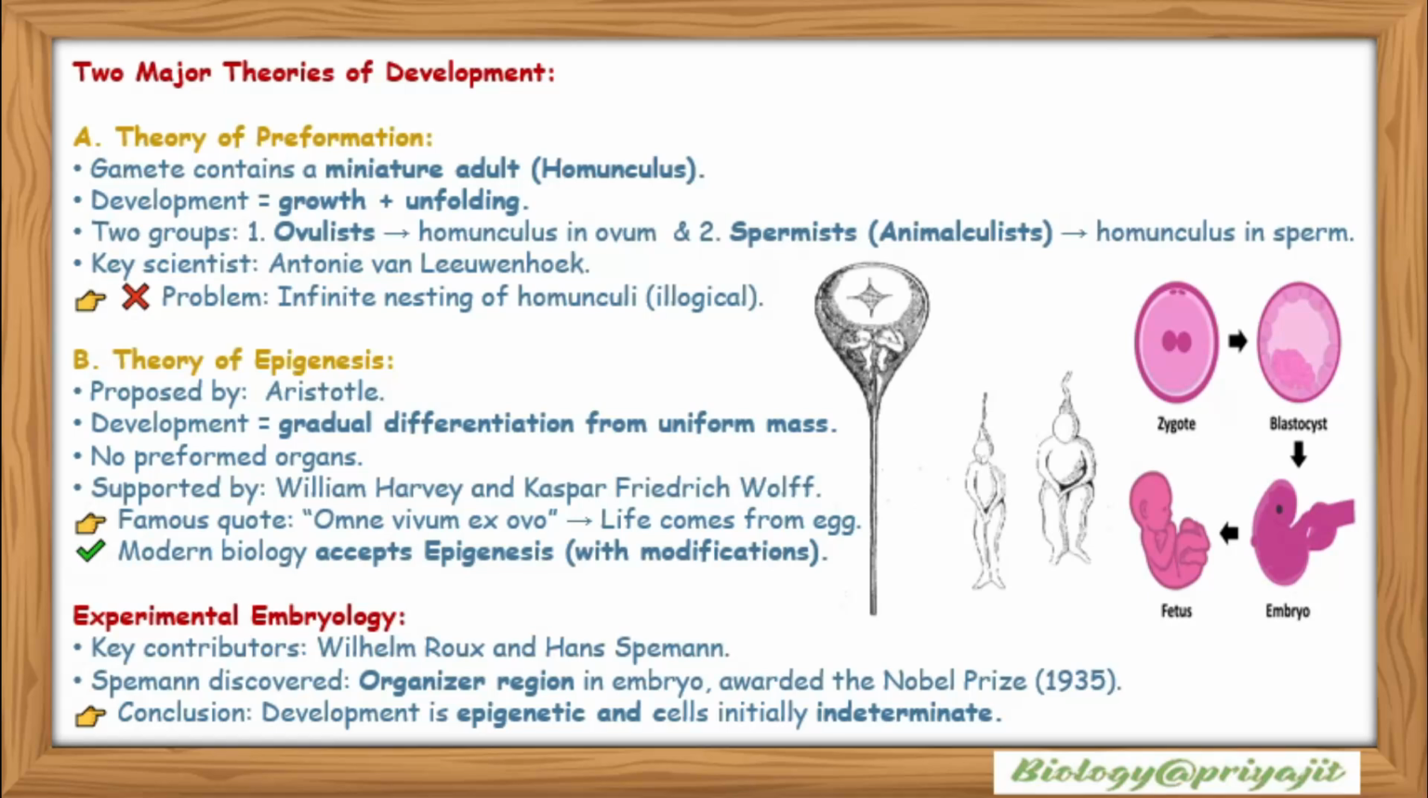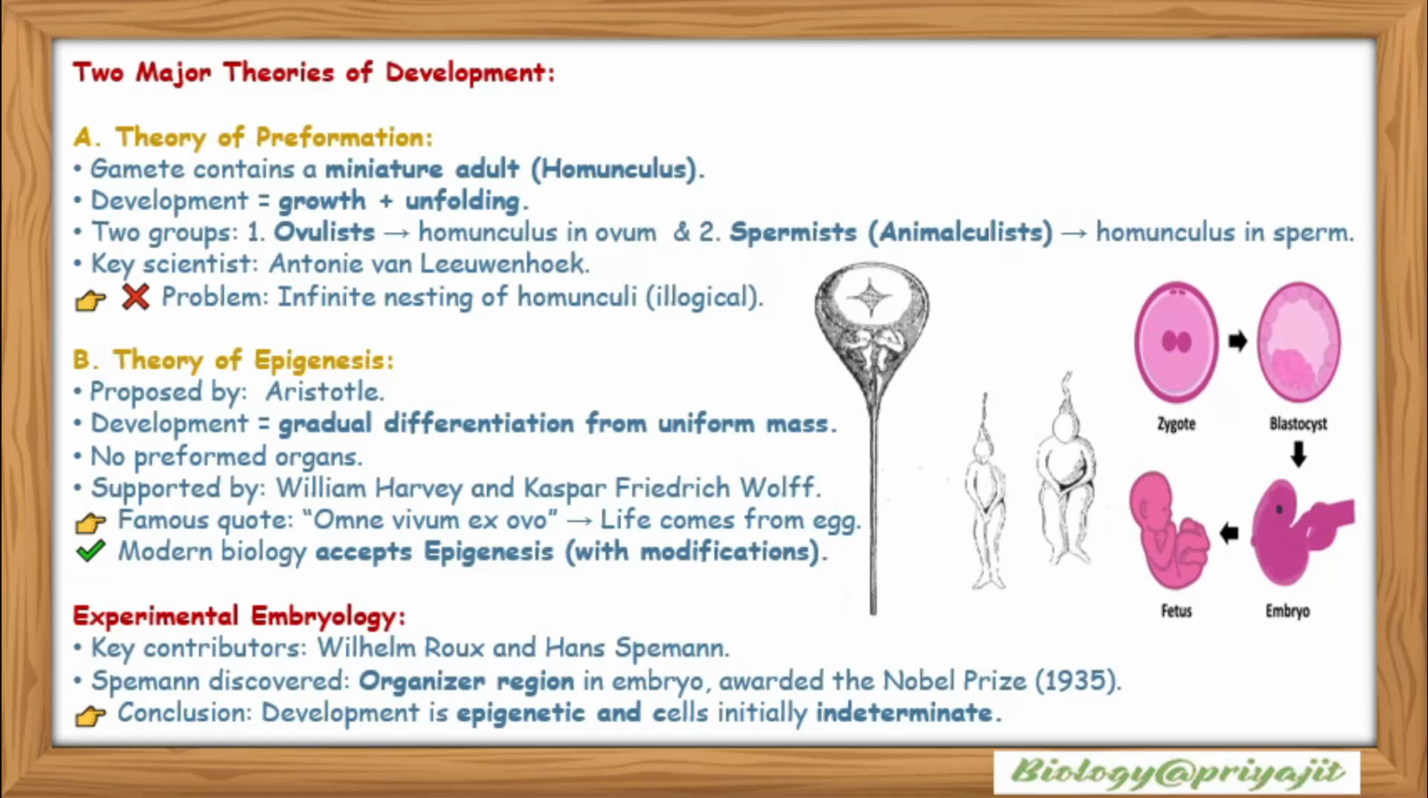The theory of epigenesis was proposed by Aristotle. Development is gradual differentiation from a uniform mass. There are no preformed organs, and it was supported by William Harvey and Caspar Friedrich Wolff. The famous quote was omne vivum ex ovo, that is, life comes from the egg. Modern biology accepts epigenesis, with modifications.